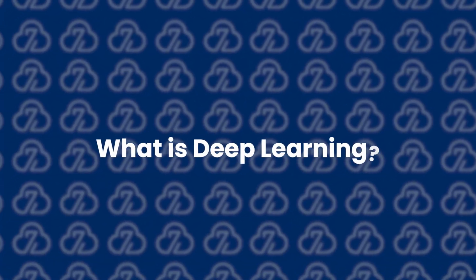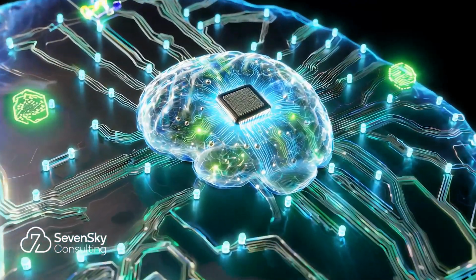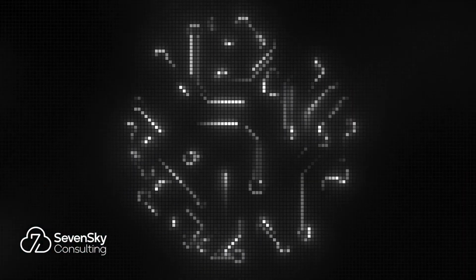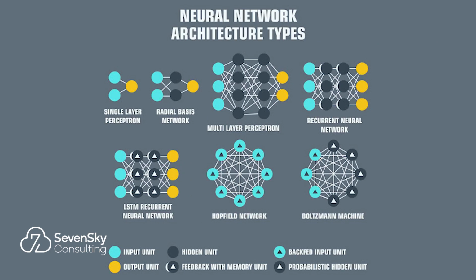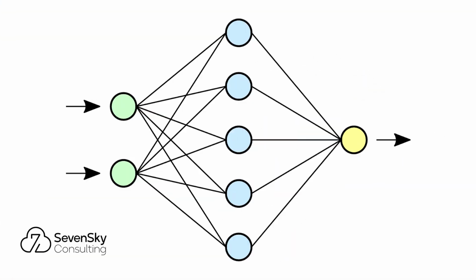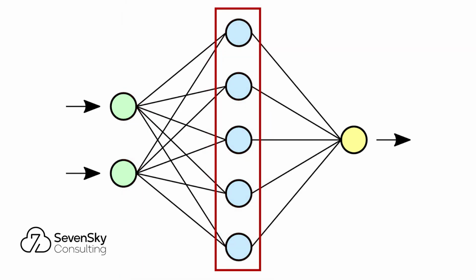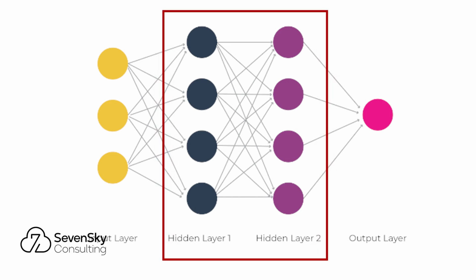What is deep learning? The terms deep learning and neural networks are used interchangeably because all deep learning systems are made of neural networks. However, technical details vary. There are several different types of neural network technology, and all may not be used in deep learning systems. In a simple neural network, every node in one layer is connected to every node in the next layer. There is only a single hidden layer. In contrast, deep learning systems have several hidden layers that make them deep.